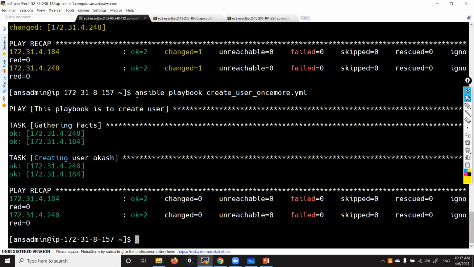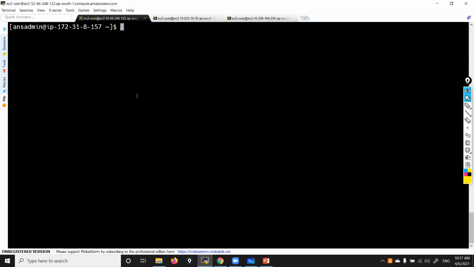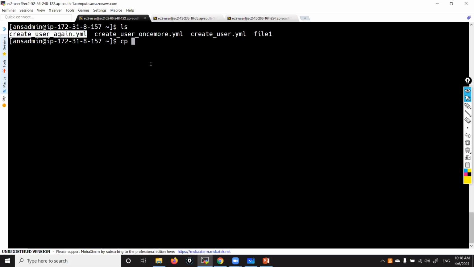Now what we'll do, let's install a package. See, right now we are mentioning only one module. Slowly I'll add more modules. So let me copy any playbook. Simply instead of writing a playbook from scratch, I'm copying.